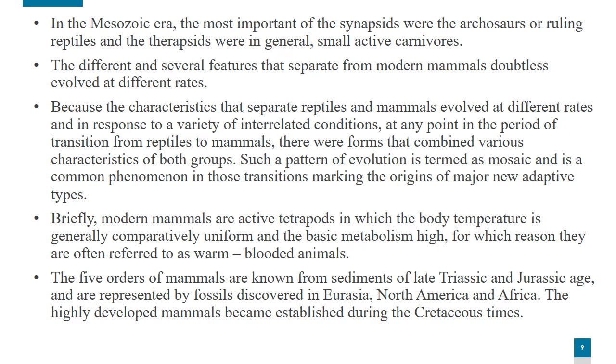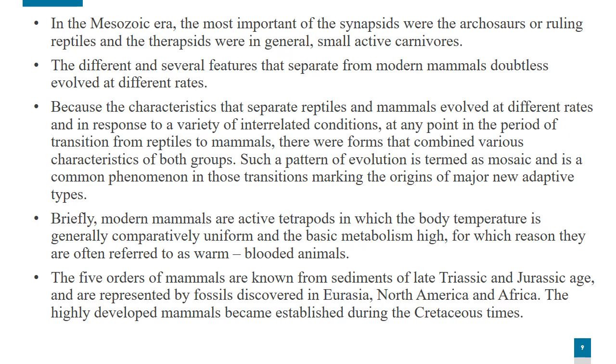After this, a common phenomenon of transitions from reptiles to mammals marked the origins of major new adaptive types. It became a pattern of evolution and is termed mosaic.